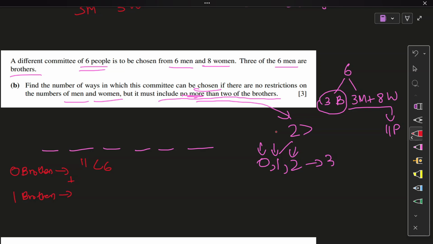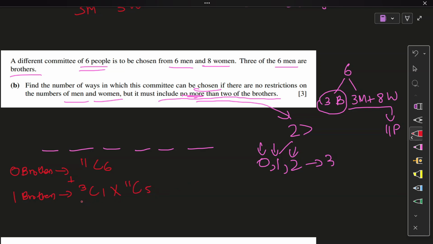But here it's a very open-minded situation where they've just referred to brothers, right? So I will go for a selection. I will say out of the three brothers, anyone can be part of the committee, and for the remaining five positions, out of the 11 people in which the brothers are not part, any five can be part of the team, right? So 1 plus 5 is 6.